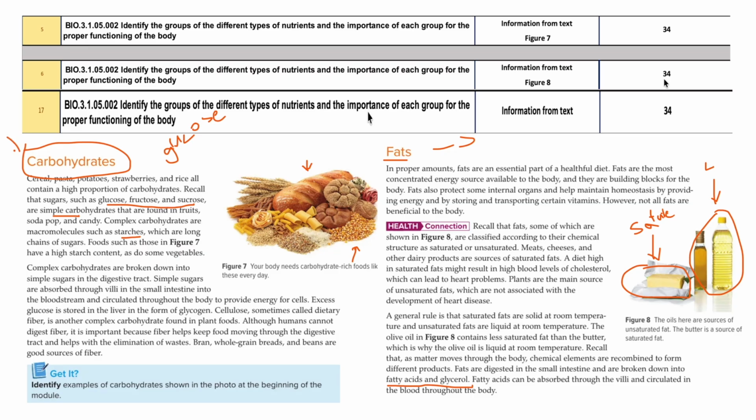You are getting sudden energy through the carbohydrate. On the other hand, the fats are the stored form of energy, like when you are becoming fat. You have to do more exercise to burn the fat, because the fats are the stored form of energy.